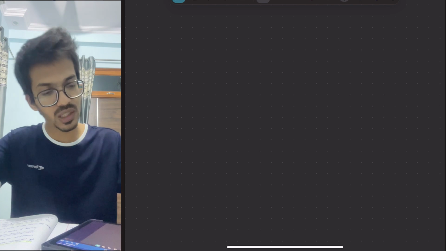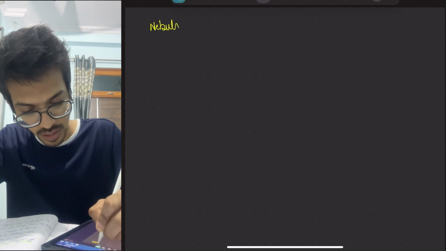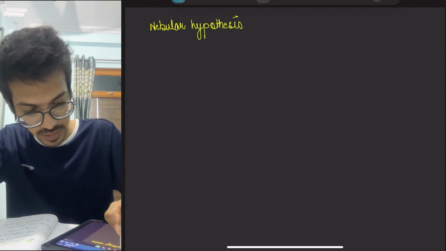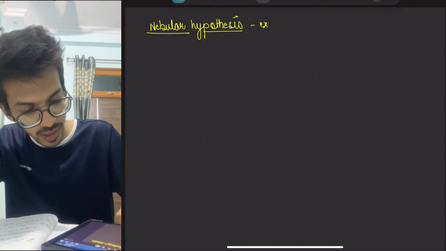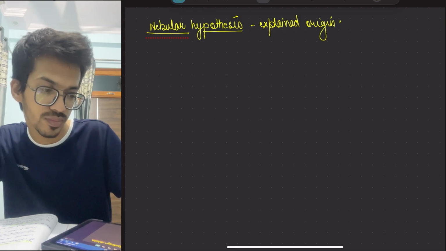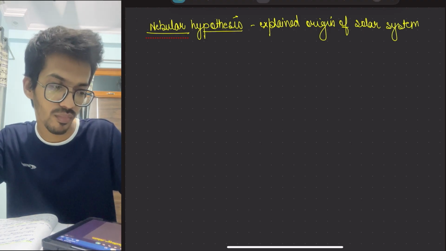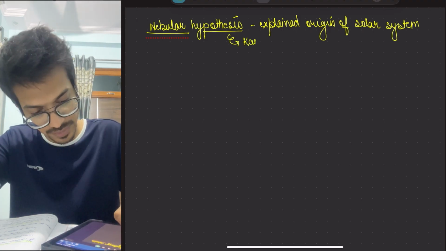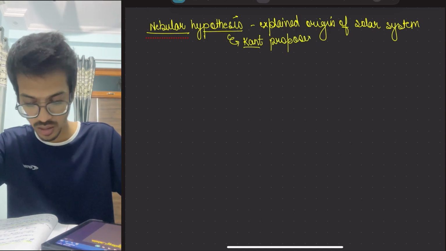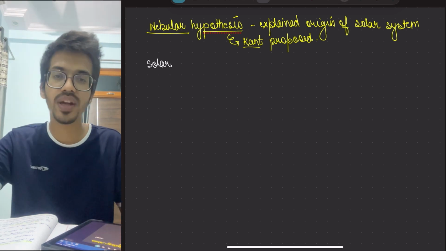Starting with it, it was given with the help of the nebular hypothesis. Nebular hypothesis explained the origin of the solar system. And who gave this? Kant. Now this hypothesis says that the solar system originated around 4.5 billion years ago.